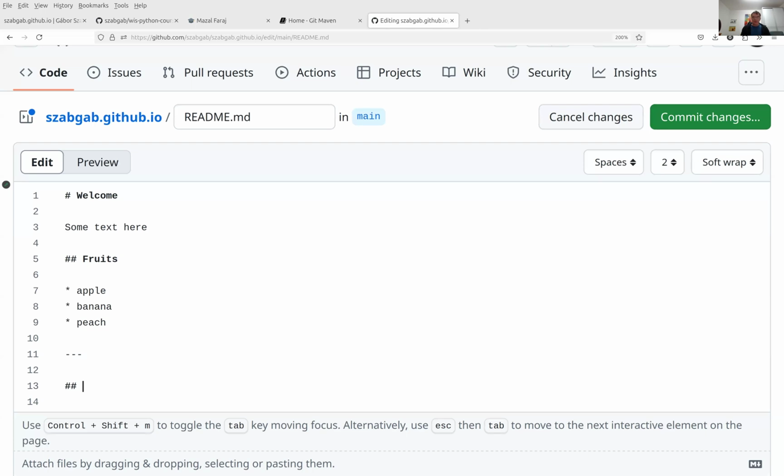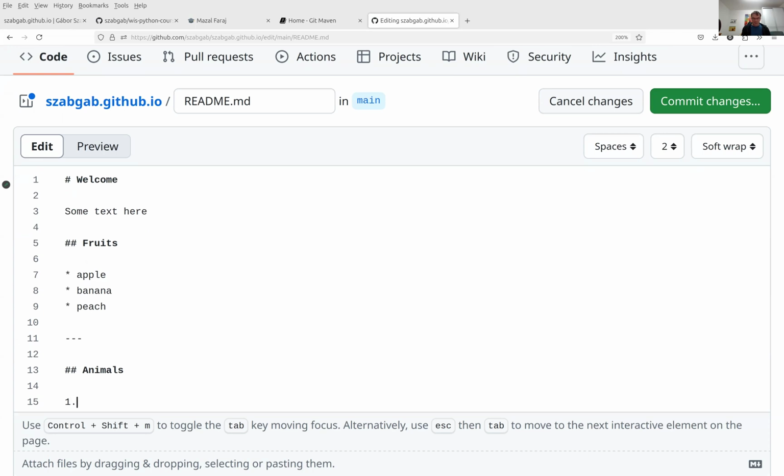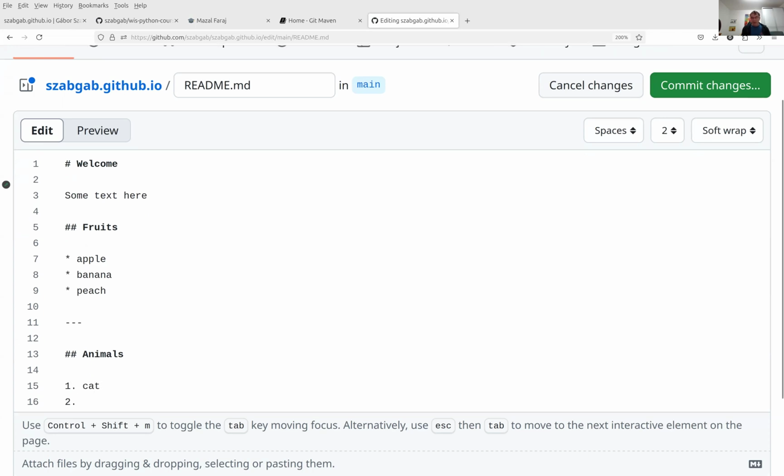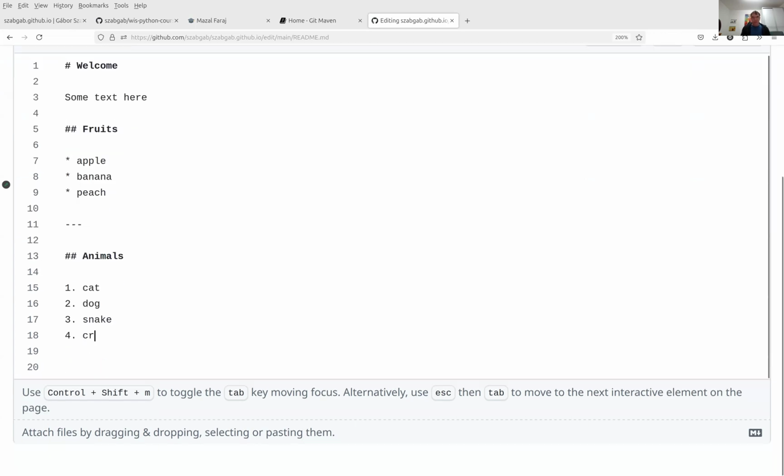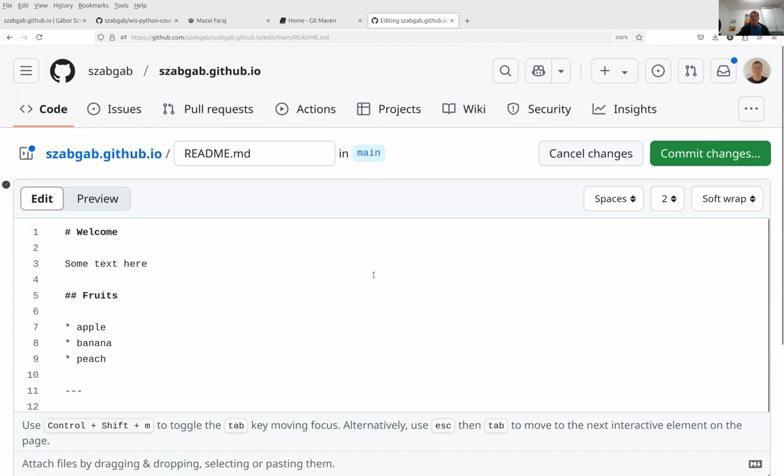What shall I put here? Animals. And then here I say 1 cat, 2. You see, I pressed enter, it automatically gave me the number 2. Dog, snake. I don't see the rest of it. Crab. Okay.